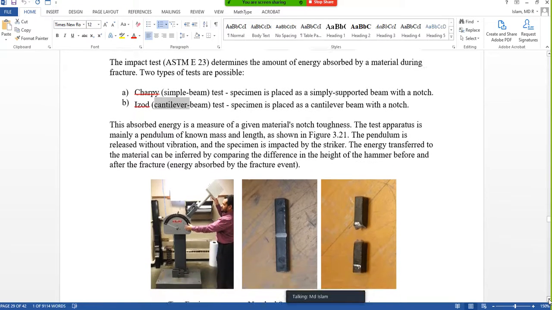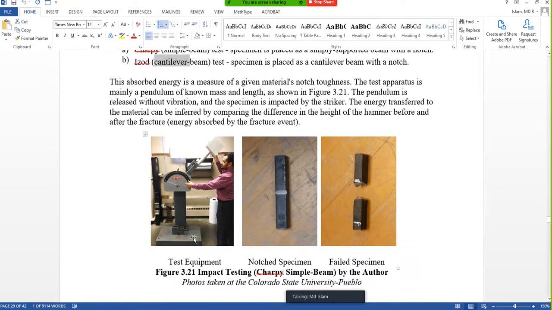Now you can see the testing equipment. Here we place the beam. In our lab we do Charpy, that means a simply supported beam. We place the beam here and we make a groove, a notch, so that my material fails here. Now this is the hammer. We raise it up, and then this is the scale.